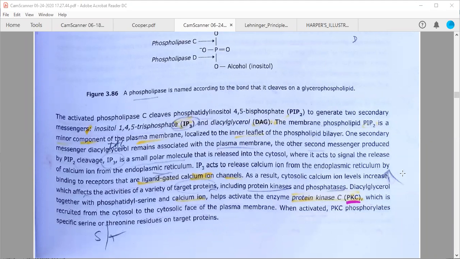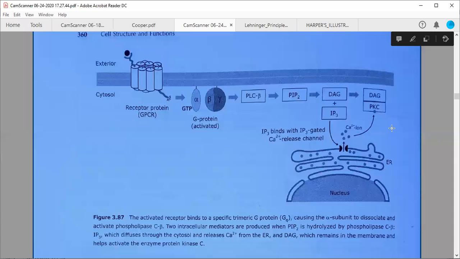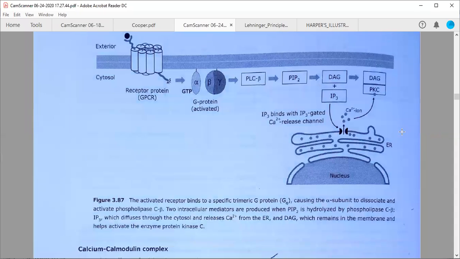So now, we have discussed this portion, and we know that diacylglycerol and IP3 are going to activate this protein kinase C. We also discussed another protein kinase called protein kinase A, क्योंकि उसको cyclic AMP activate कर रहा था, इसको calcium ions activate कर रहे हैं, therefore it is called protein kinase C. So now the question is whether protein kinase A and C are going to work in a similar fashion, or whether they have different types of activities.